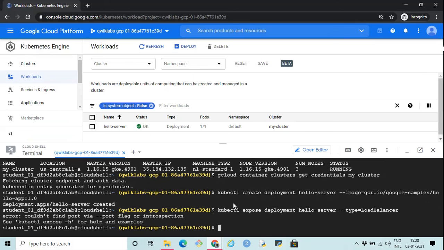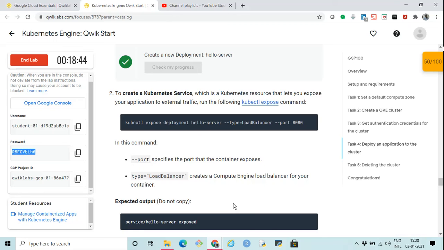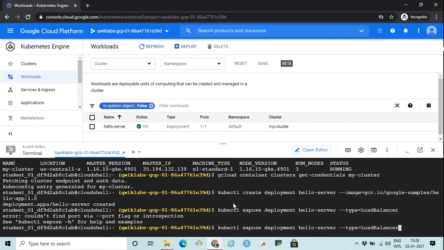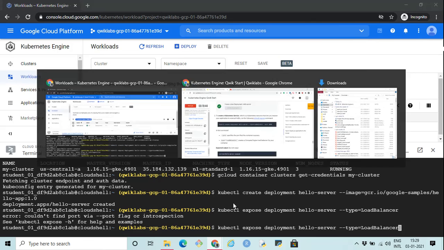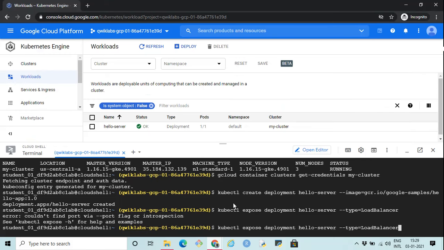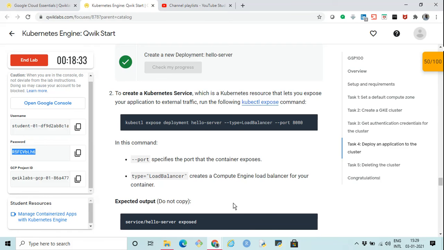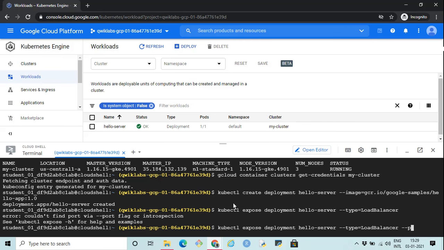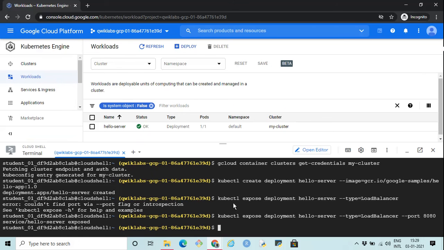It's going to create a service. Something is wrong with the command. So kubectl expose deployment, the name of the deployment is hello-server, type is load balancer, and port is 8080. Okay, so the service is created.